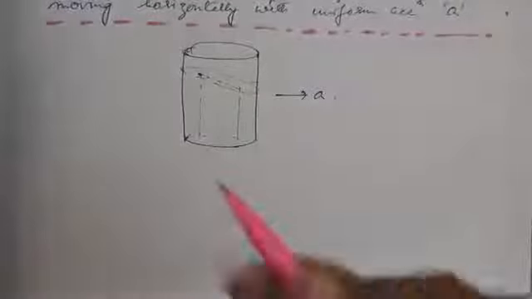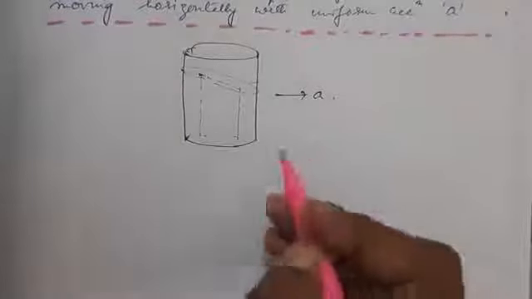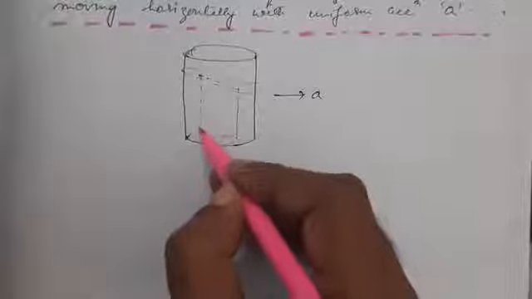So take a horizontal cylinder of length L. Let the cylinder be here.